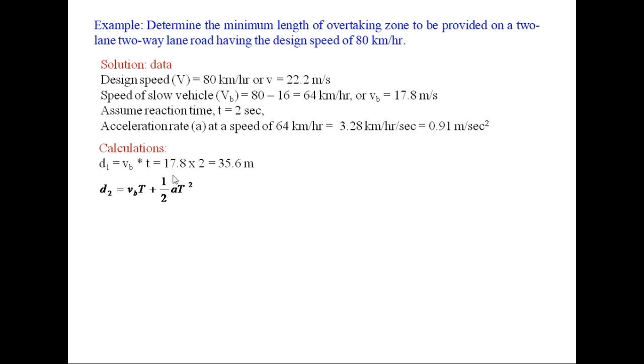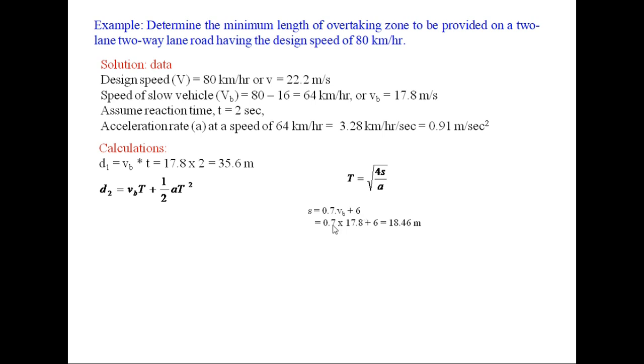Now this equation requires estimation of overtaking time, and overtaking time is given by square root of 4s upon A. So before you calculate T, you need to know what is S. S is 0.7 VB plus 6.